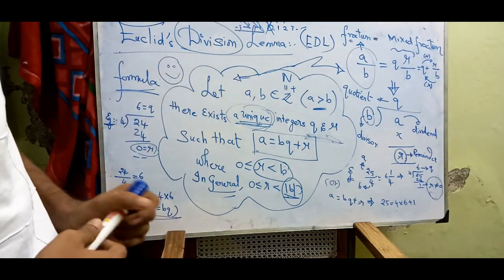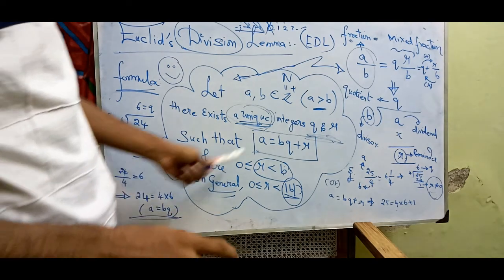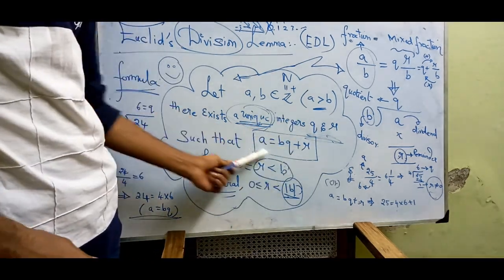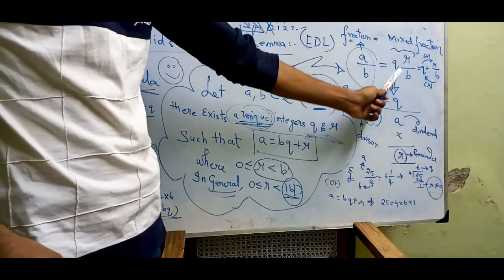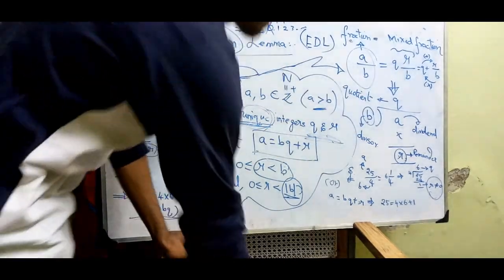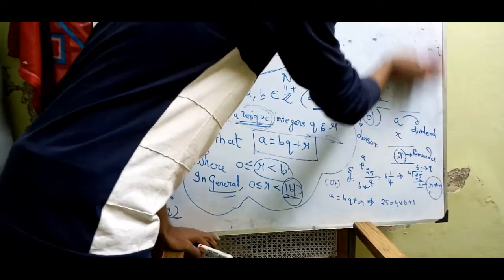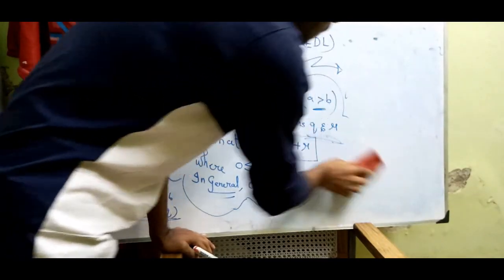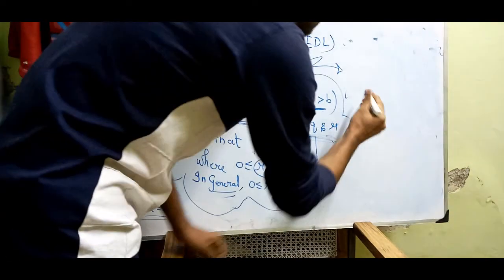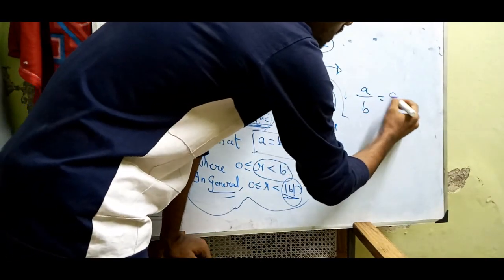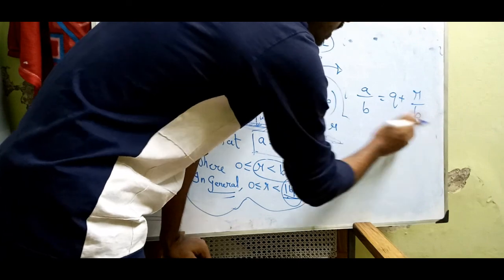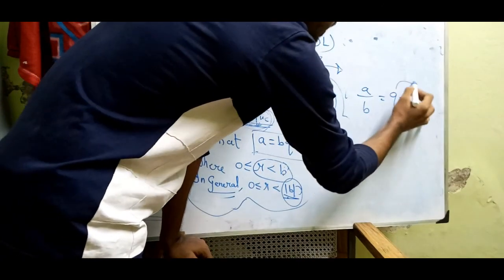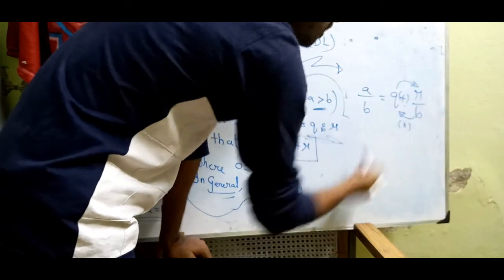So Euclid division lemma is very, very simple. You just need to remember this form. See how this form came. a divided by b can be written as q plus r by b, that is quotient plus remainder upon divisor.